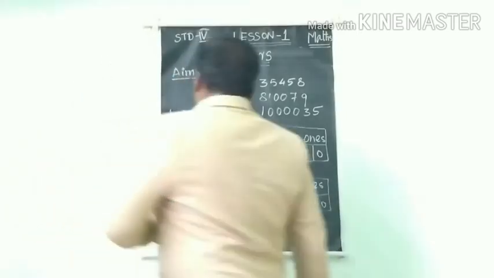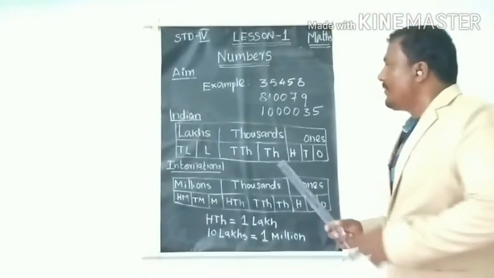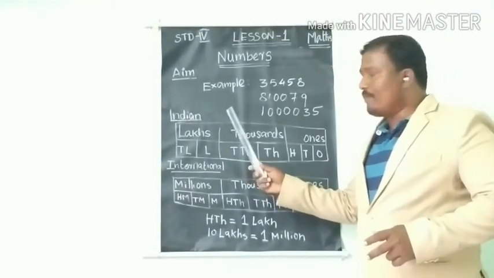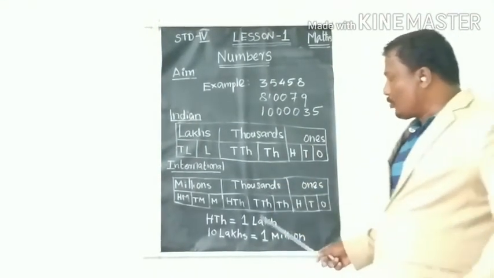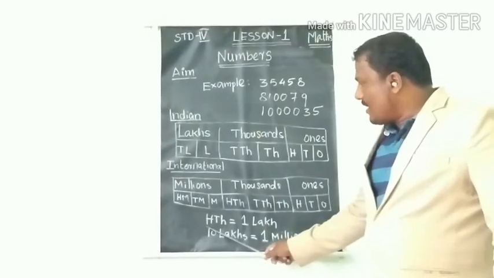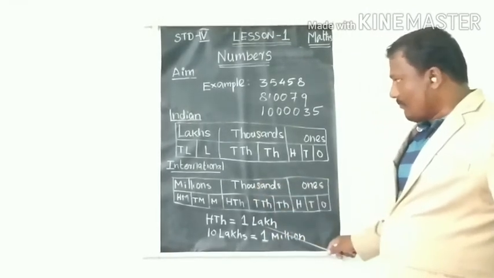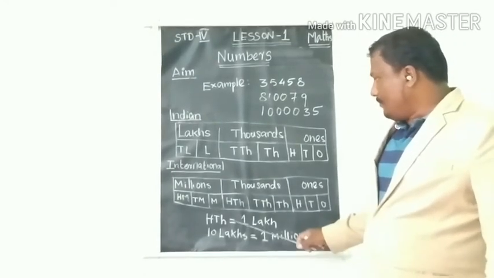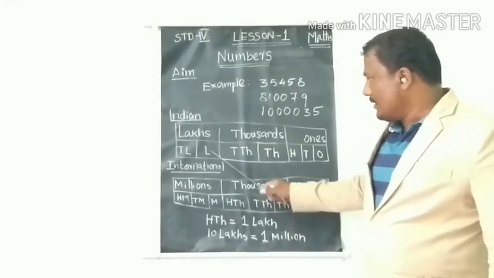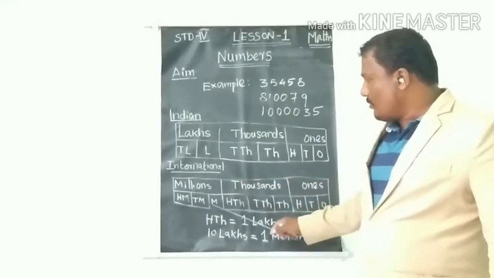This year you can learn the relationship between the Indian place value system and the international place value system, the two relations. 100,000 is equal to 1 lakh, and 10 lakh is equal to 1 million.